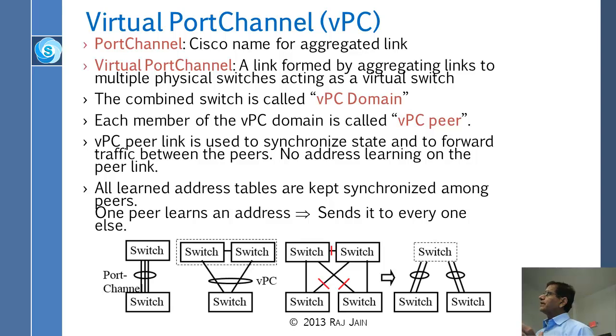And the VPC peer link, which is the link between them, is used to synchronize, as before. All learned addresses and tables are kept synchronized among the peers; one peer learns it and sends it to the other one. Anyway, you could have more than two also. You can combine as many switches as you want, and once the switches get combined, you can combine the links. And that is called virtual port channel.